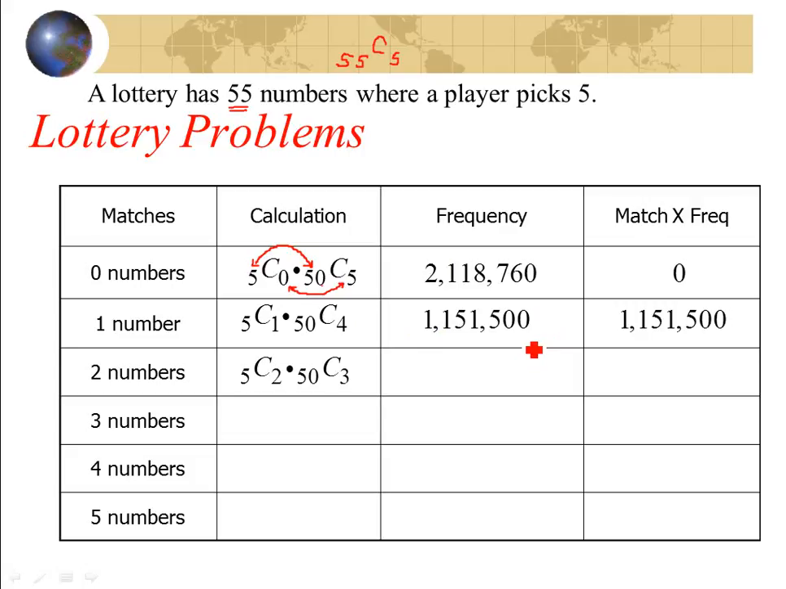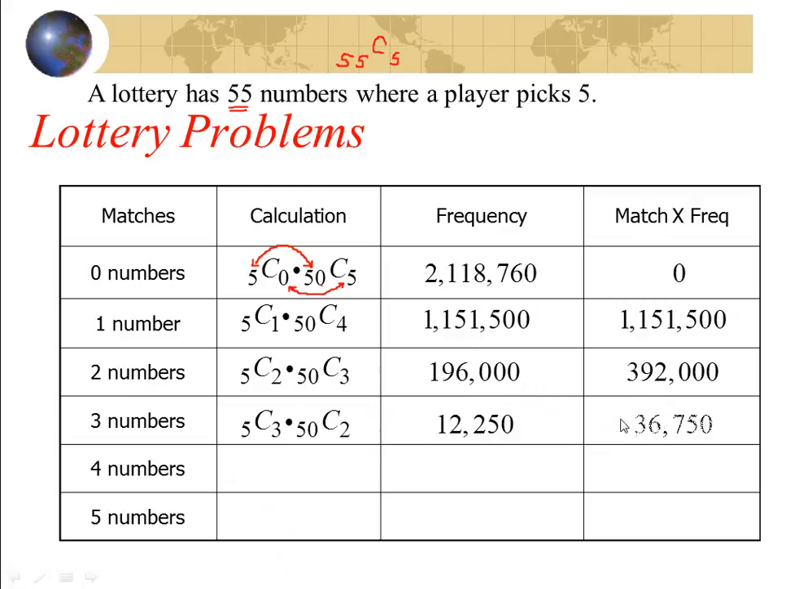If I do 2, that's 5 choose 2, so 2 of your numbers, and then 3 of the remaining 50 gives you 196,000. I'm going to multiply that by the match, number 2. I'm going to take 2 times 196 to get the total over here. For 3 numbers, it's 5 choose 3 times 50 choose 2. It's 12,250. Take that times 3, which gives me 36,750.